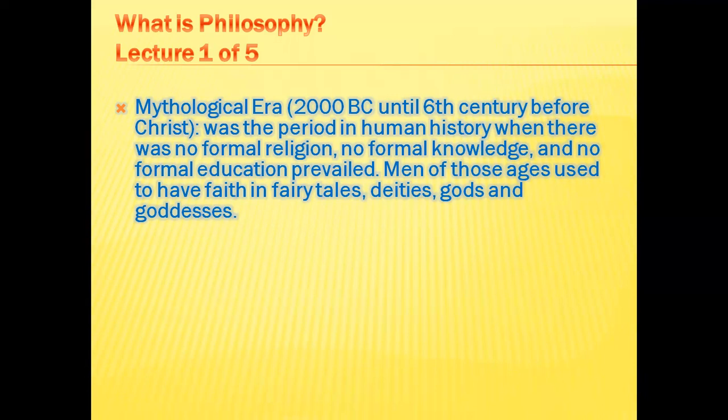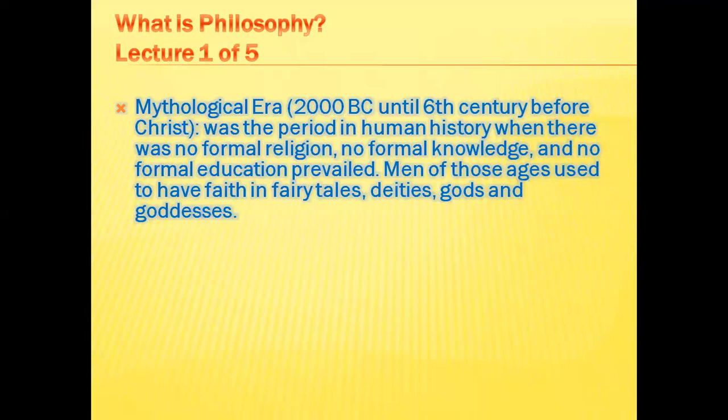Before Thales' era, there was an era known as the mythological era that had the potential for the emergence of philosophy. The mythological era began from 2000 before Christ until the 6th century before Christ, and it was a period in human history when no formal religion, no formal knowledge, and no formal education prevailed.